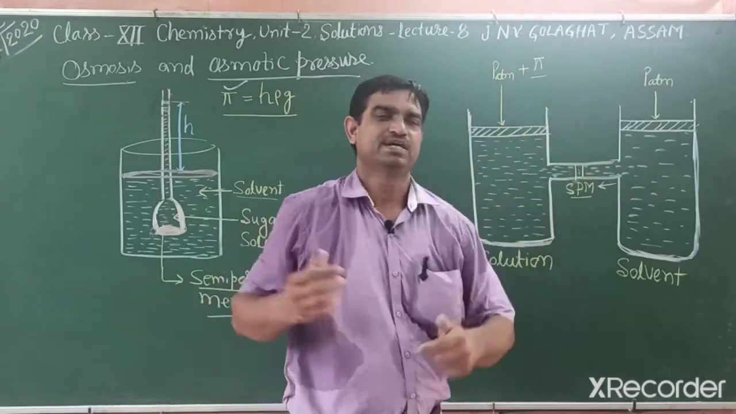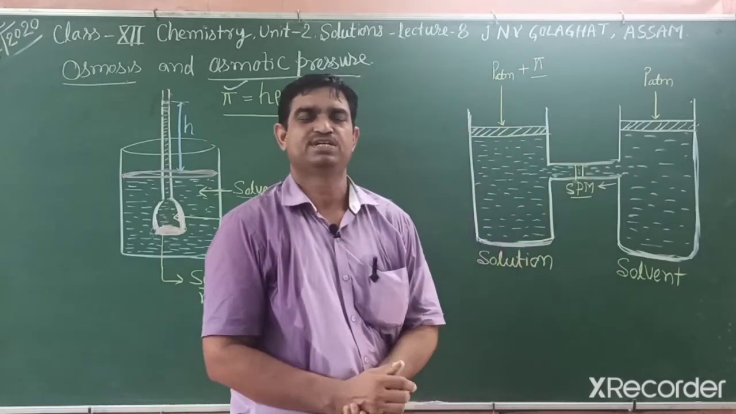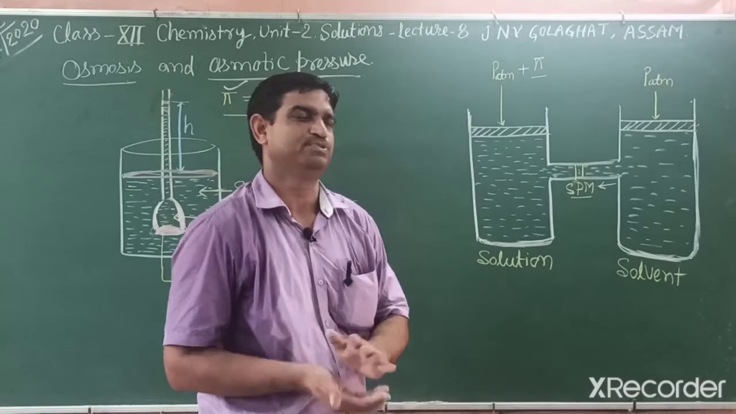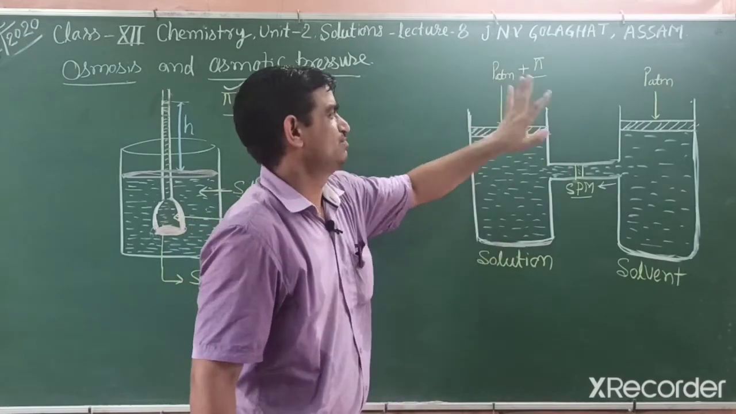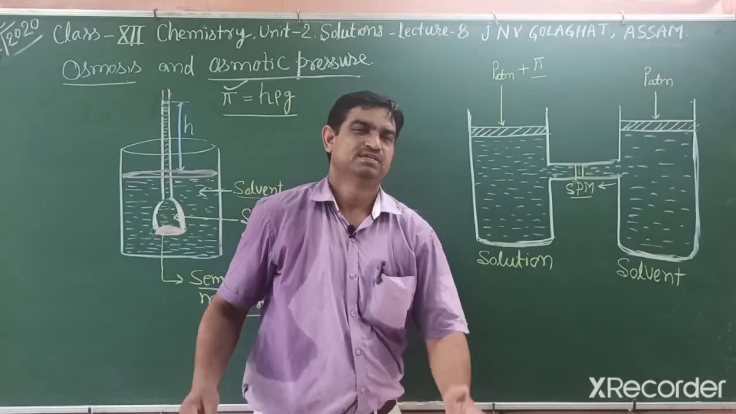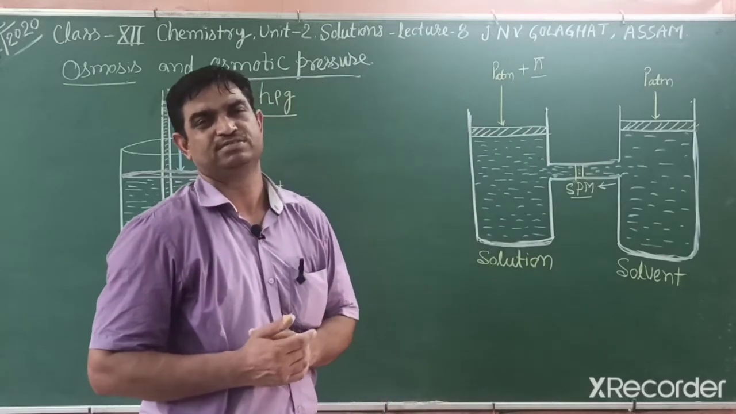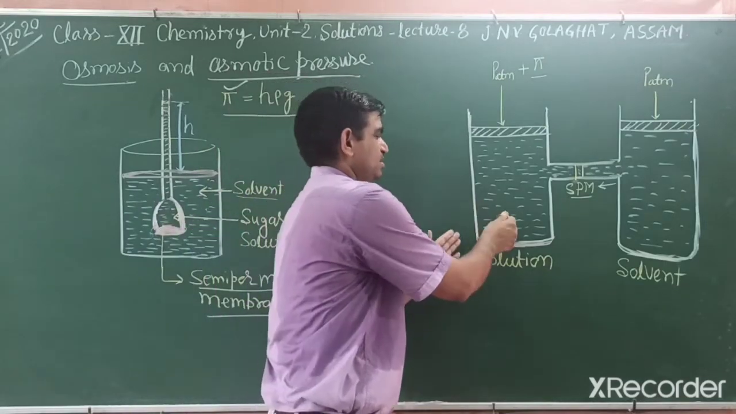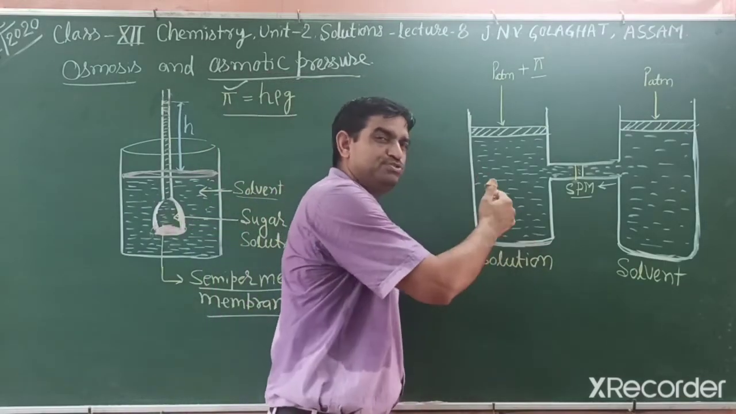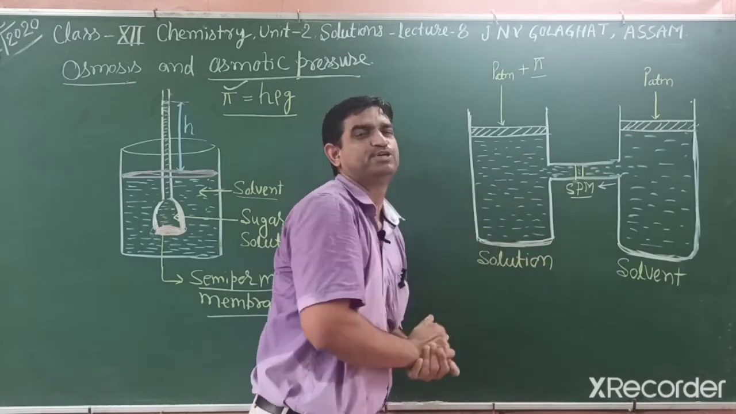Again, let me explain what osmotic pressure is. The minimum pressure applied on the solution side to stop the osmosis is known as osmotic pressure. And it is a colligative property. How can you say it is a colligative property? If the amount of solute increases, then we have to apply more pressure.